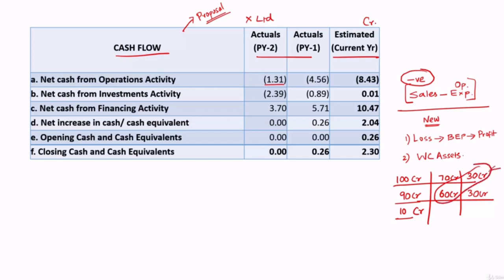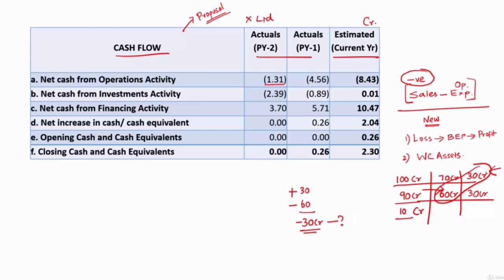This is the cash which had come in, and this is the cash which had gone out. So the cash that came in was 30 crore. The cash that went out was 60 crore. So from operations, they have actually ended up paying 30 crore without generating any money. From where they paid this 30 crore, that is what you will get to know from the cash flow statement.